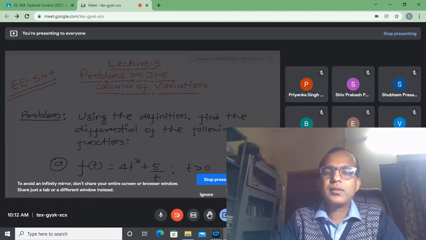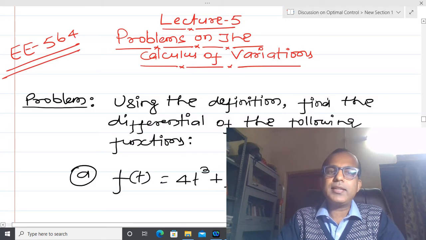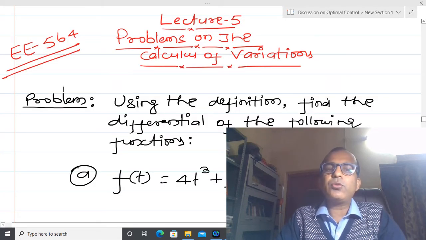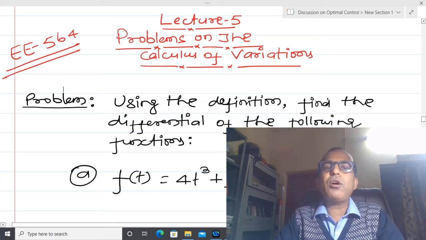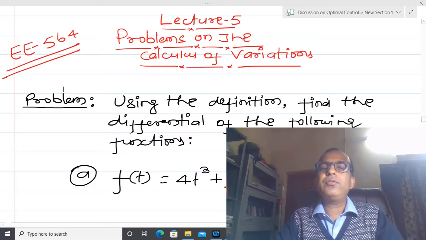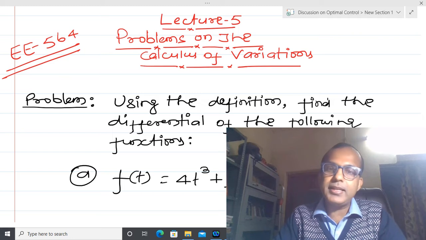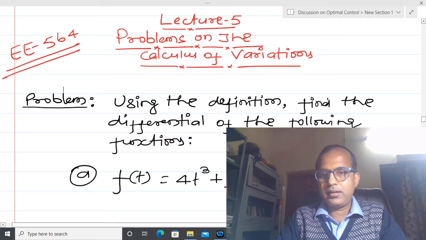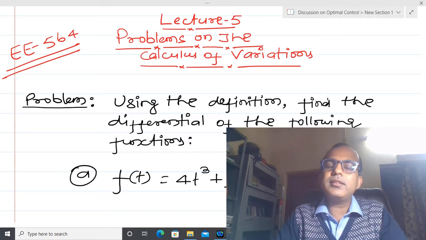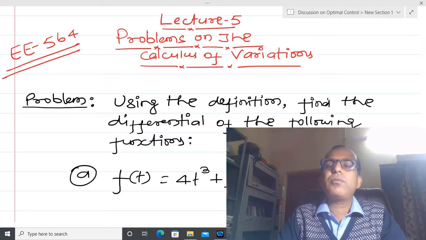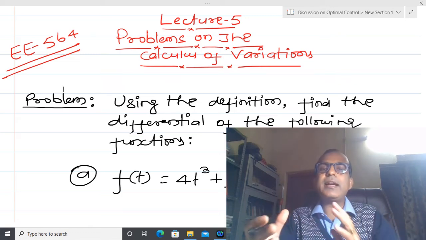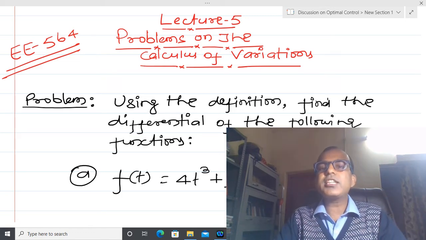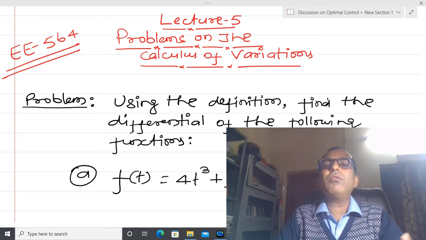Welcome back. In today's lecture, we are going to see some problems on the calculus of variations. Whenever we are talking about the calculus of variations, we are talking about the functional, and a functional is nothing but a function of a function. At that time we are looking for the extremum of the functional.